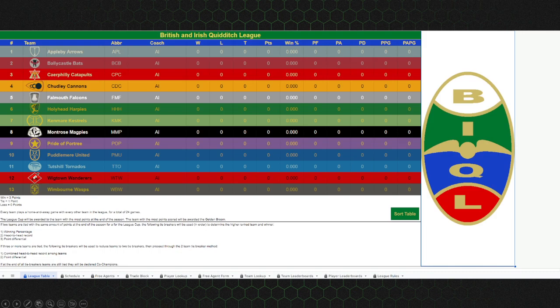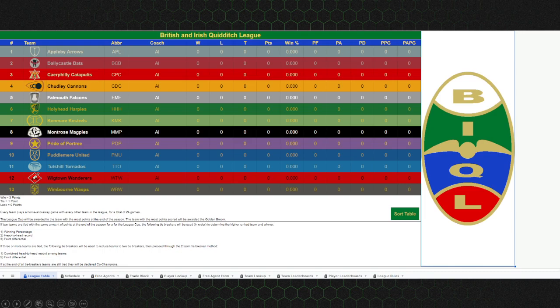Free agents. This is just a list of all the free agents. I didn't take a picture of this one either because it's going to kind of show some redundant information from some of the other pages we see. But this is where you would look at any free agent that you see or that you want to see. If you're looking for some chasers, you're looking for some new beaters, you're looking for a new seeker, you can come here. You can see who's available.